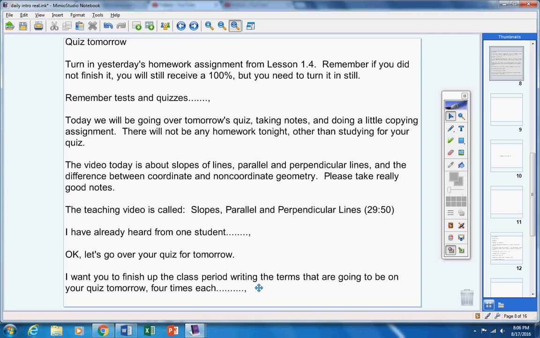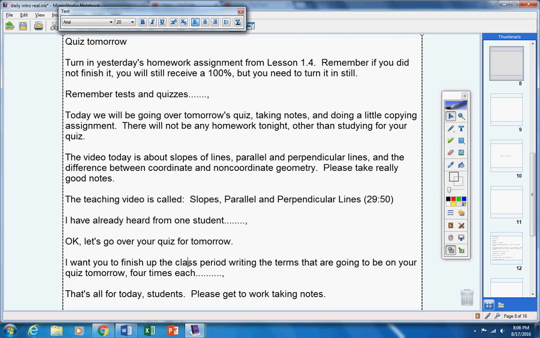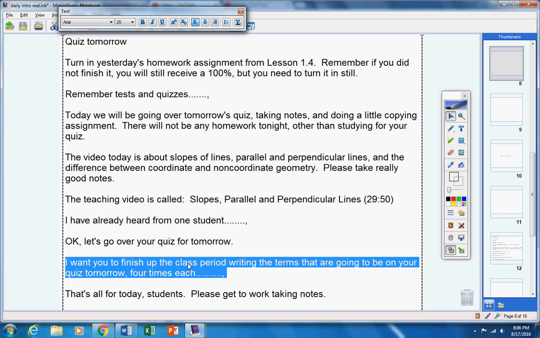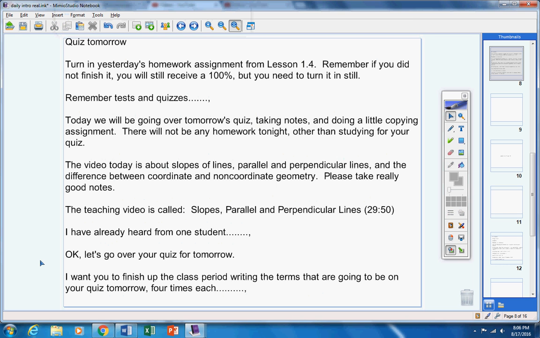Now, when the bell rings, you do not have to finish this assignment right here. Got it? You're not going to turn it in. I'm just trying to help you prepare for your quiz tomorrow. So you're not going to turn this in, but you are going to do it until the bell rings. Miss Carol, if anyone's not doing that, let me know like I told you. We'll take care of that.